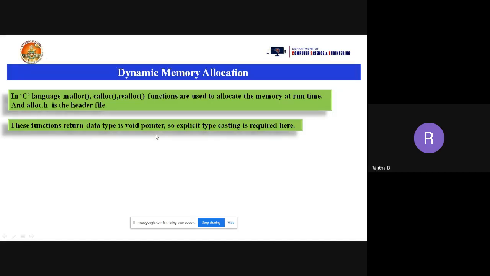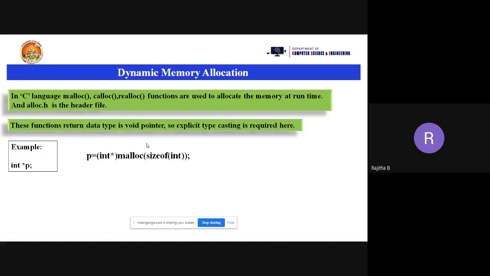So what is the syntax of dynamic memory allocation in C programming? When you take dynamic memory allocation, we need to take pointers. Why? Because we don't know where the memory is allocated, so to know the memory location we use pointers. What is the use of a pointer? We can store the address of another variable. So with dynamic memory allocation, we use pointer variables, and the allocated memory address will be stored in the pointer variables.